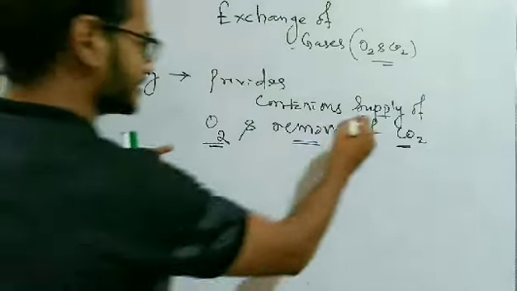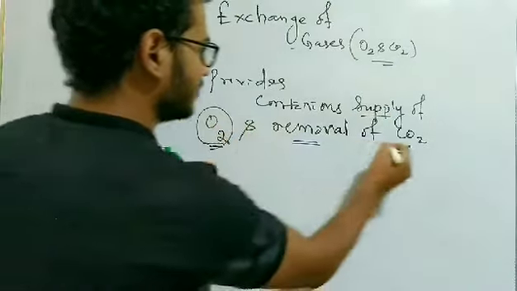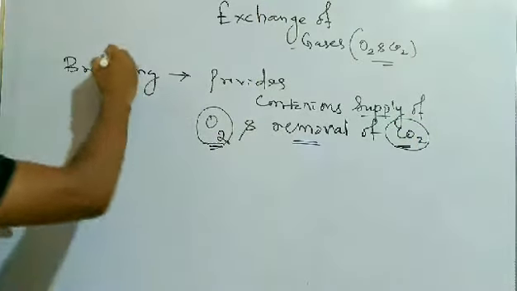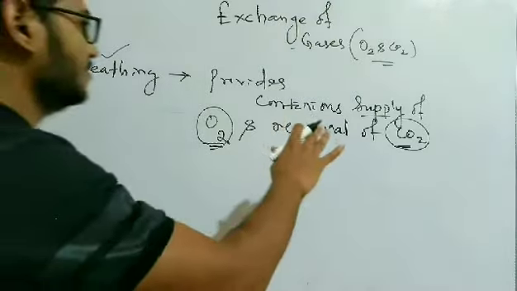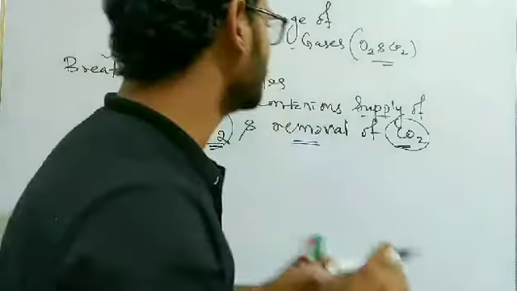So the supply of oxygen and removal of carbon dioxide is the purpose of breathing. Without blood, this cannot be possible.